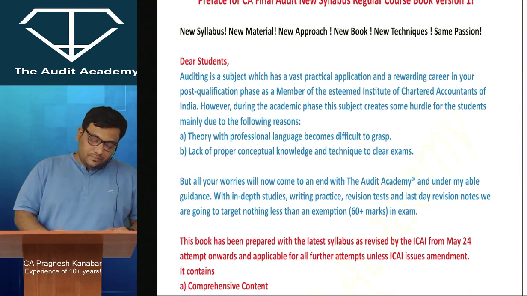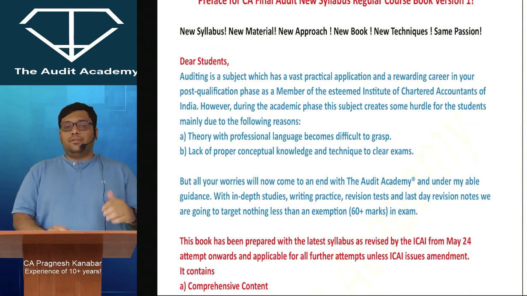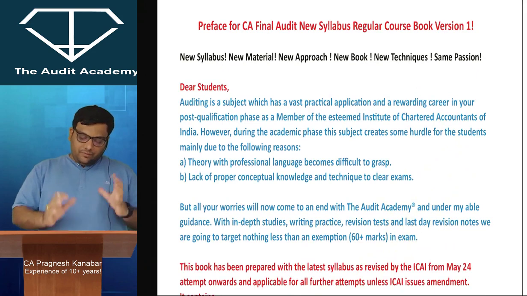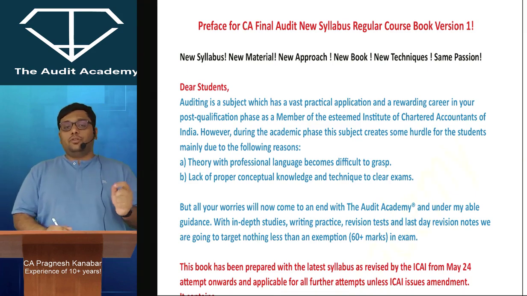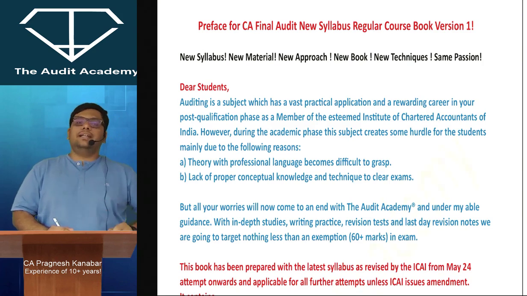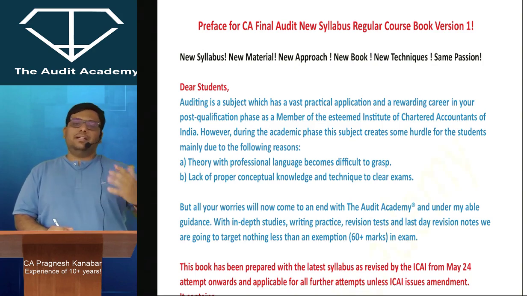Now, when we talk about the CA Final Audit new syllabus, which is applicable from May 24 onwards, when we look at the whole module that has been uploaded by the ICAI, if you go to the website of the ICAI, you will see 3 modules that they have uploaded. It is divided into 7 and 5 chapters, something like that. In total, 19 chapters that we see in those 3 modules, and out of those, 11 chapters are dealing with standards on auditing. I mean auditing standards, a little bit you have studied at Inter CA level, and 8 chapters are dealing with topics other than standards.